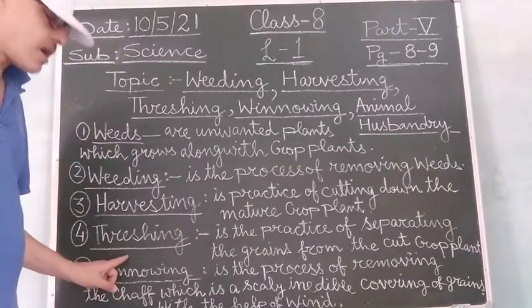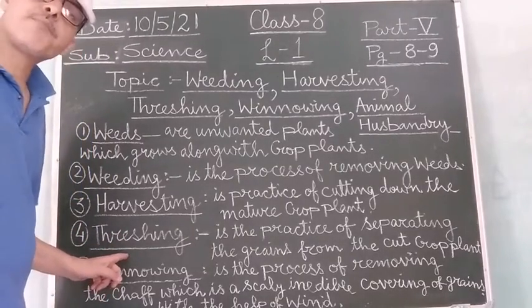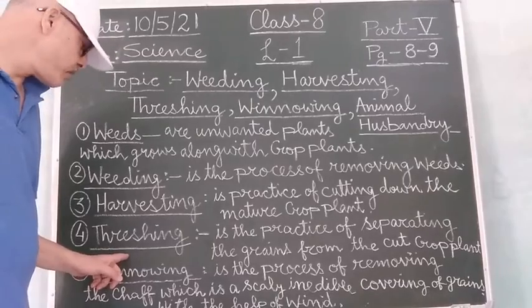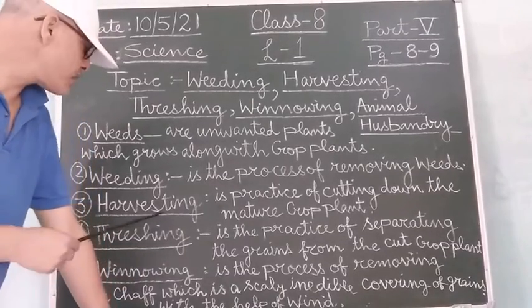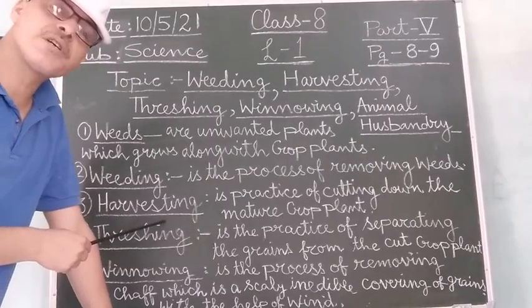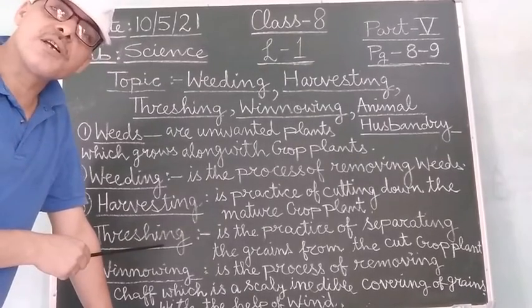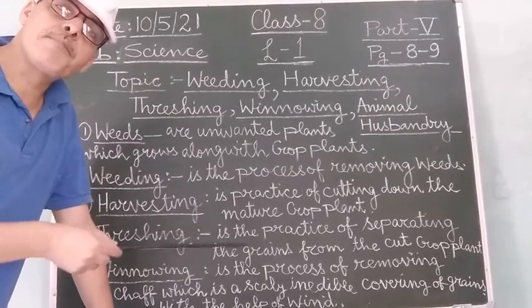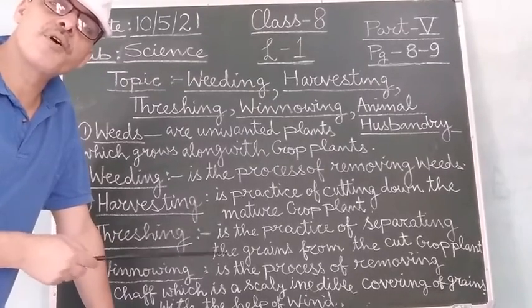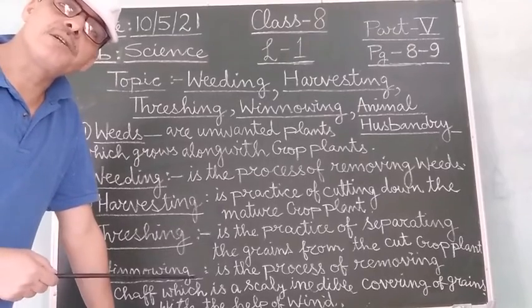Next, we come to the agricultural practice which the farmer has to perform after he has cut the mature crop plants by harvesting, that is called threshing. In this threshing process, the farmer separates the grains from the cut crop plants.